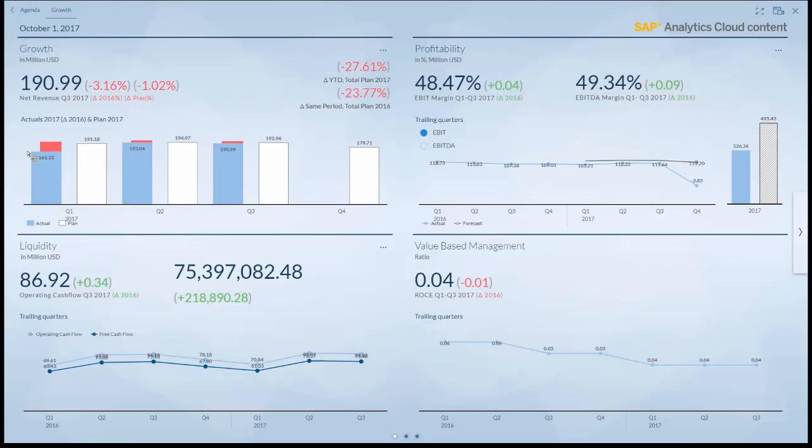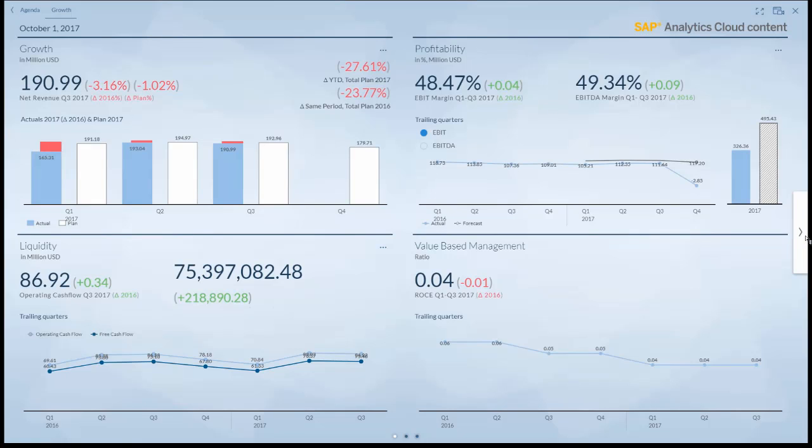And then we always try to have a view over time so that you can understand: is it a trend in a positive or negative way? Was just the last quarter not so good? That gives you a good first understanding of your net revenue here in the growth area. And now you obviously want to look a bit more in detail.